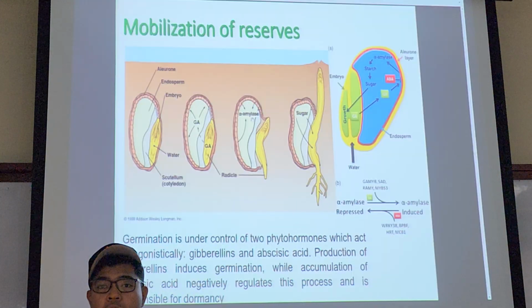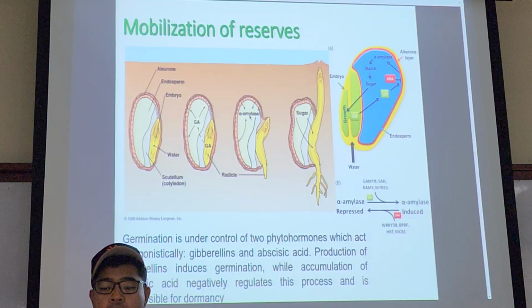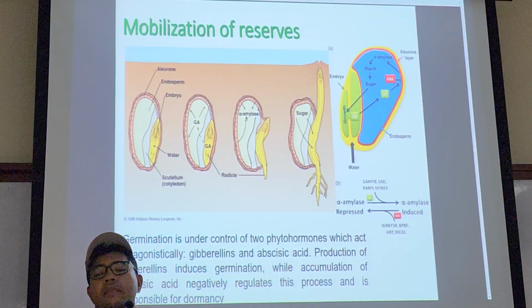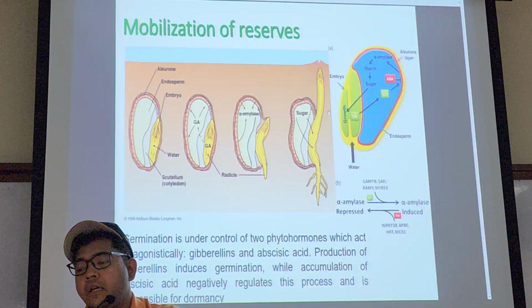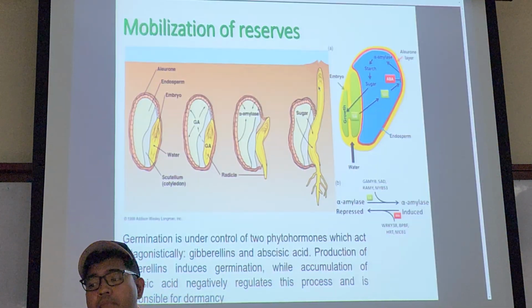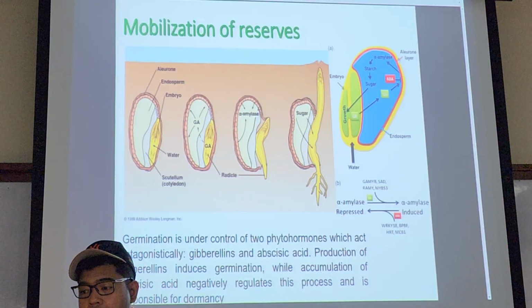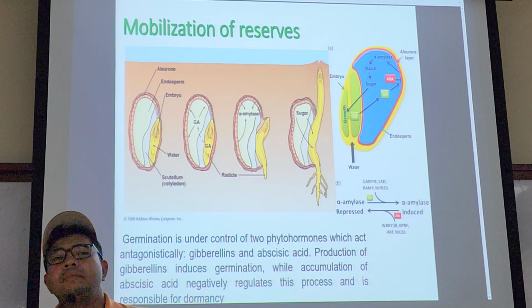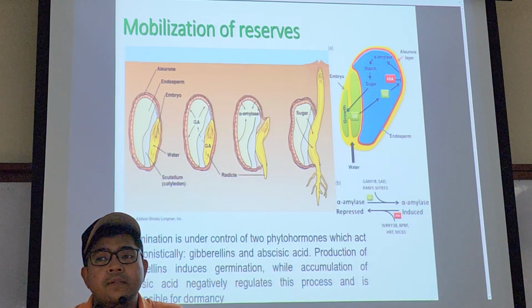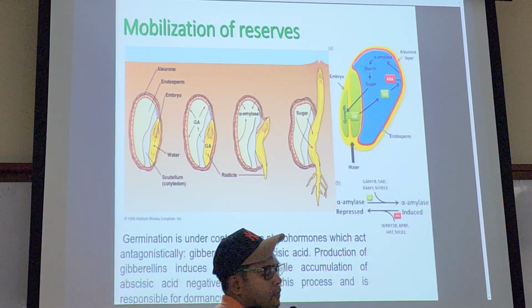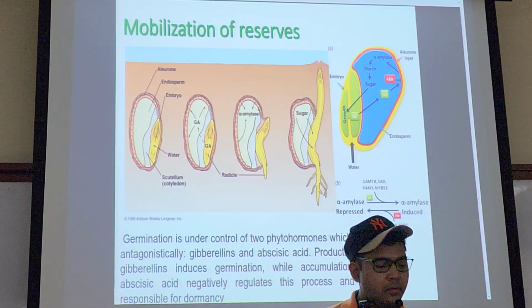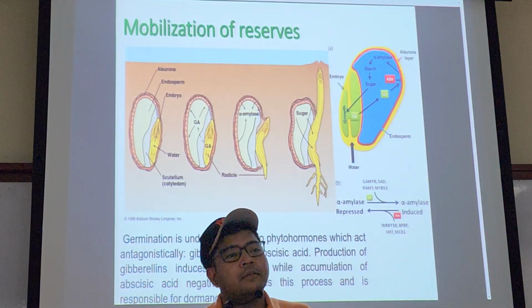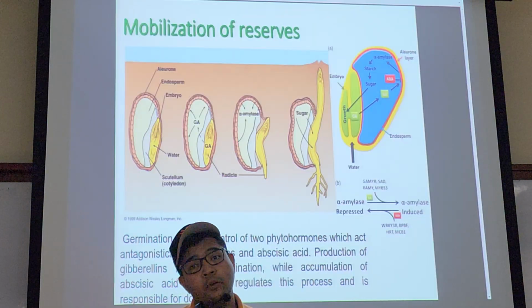Then alpha amylase will break down all this sugar in the endosperm, and the sugar will be used by the embryo to grow radicle and plumule. Do you know the aleurone layer? What is it actually? Do you eat rice? What color is your rice? White. Well, if you're super rich, your rice will be purple.